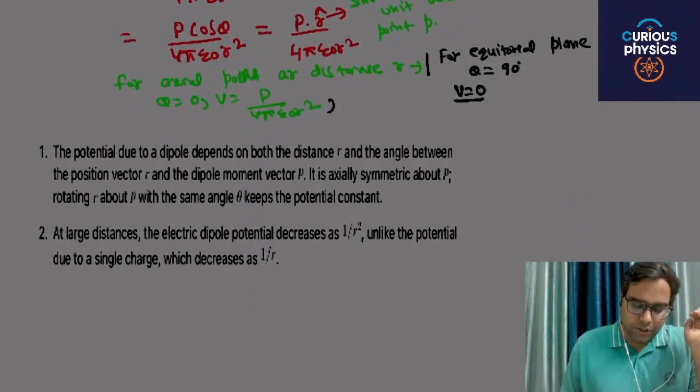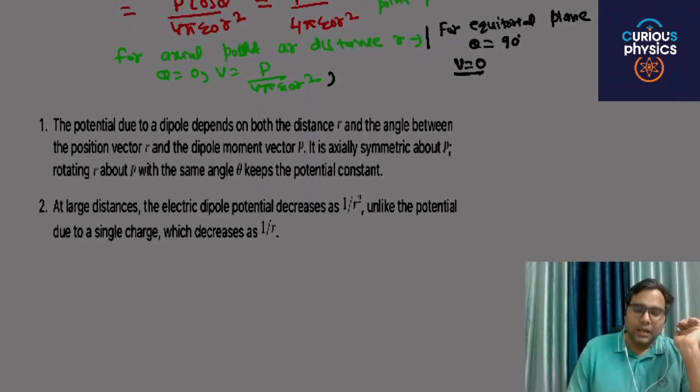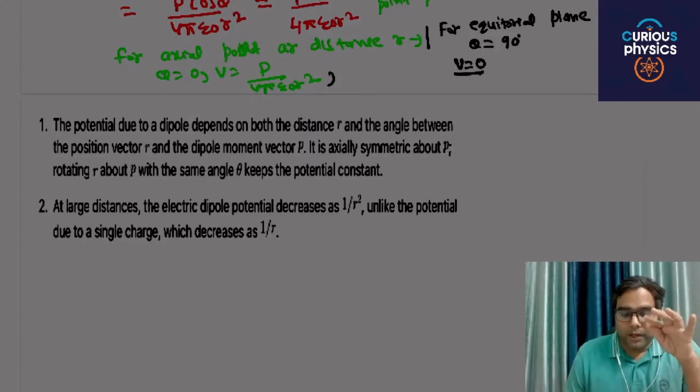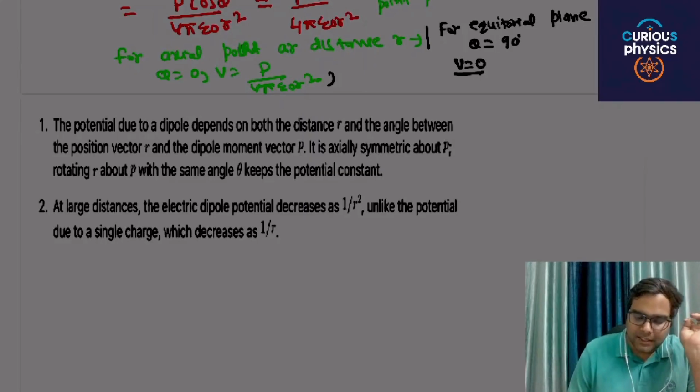So the potential due to a dipole depends on both the distance r and the angle between the position vector r and the dipole moment vector P, that means cos theta. It is axially symmetric about P: rotating r about P with the same angle theta keeps the potential constant.